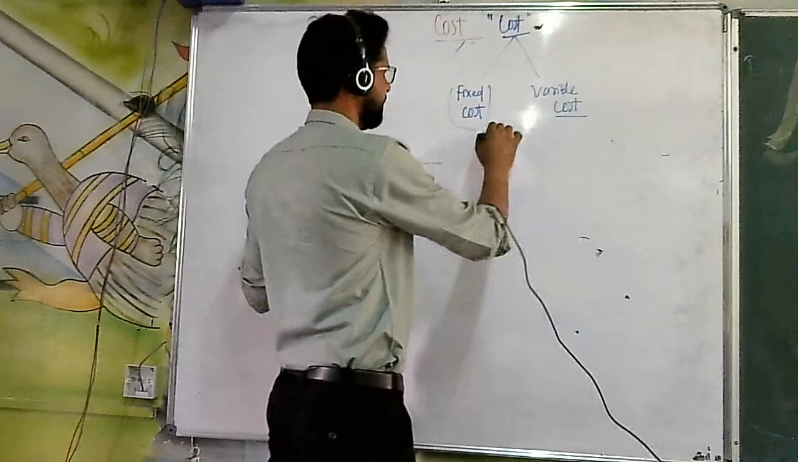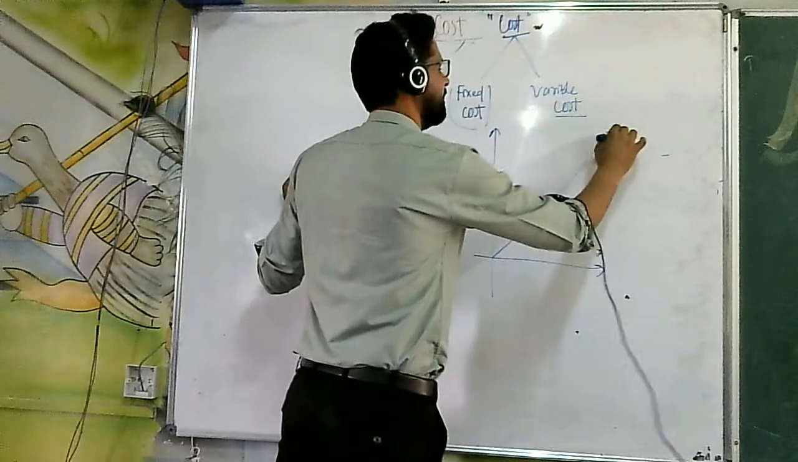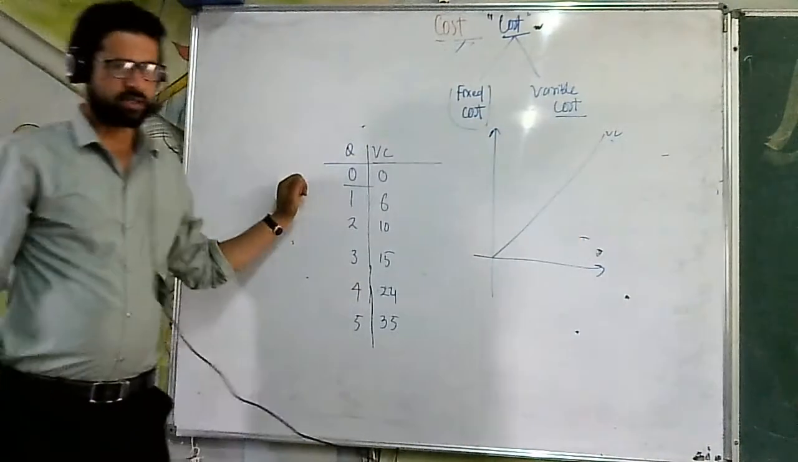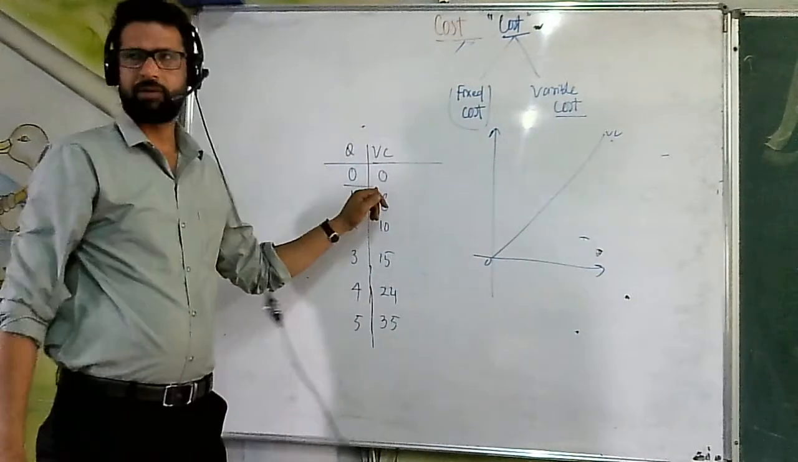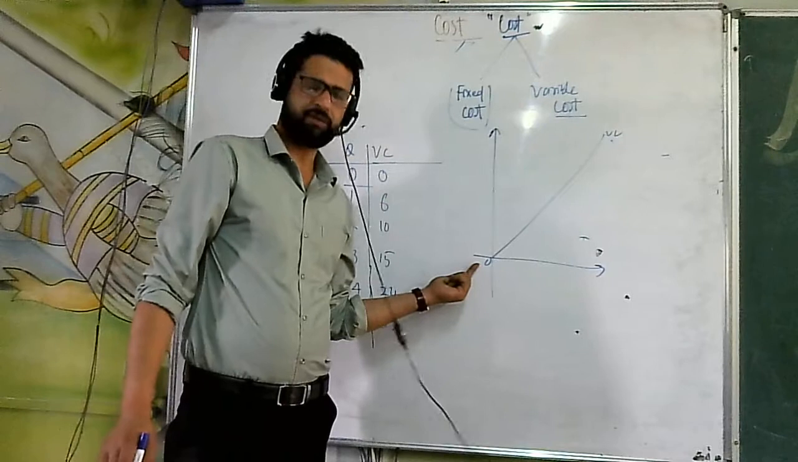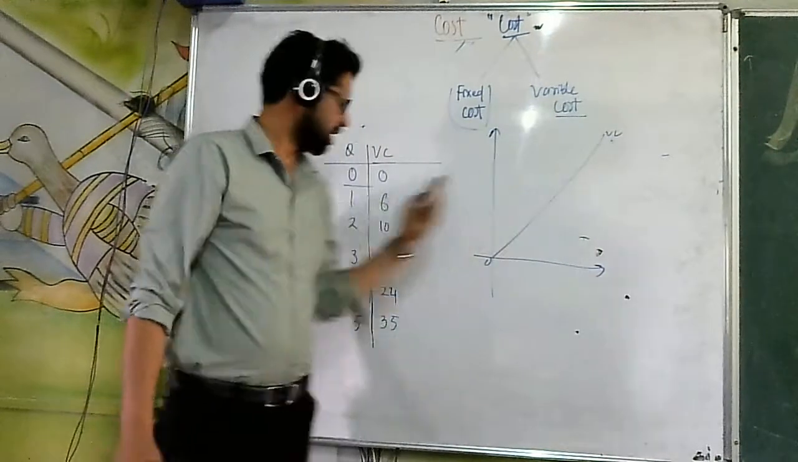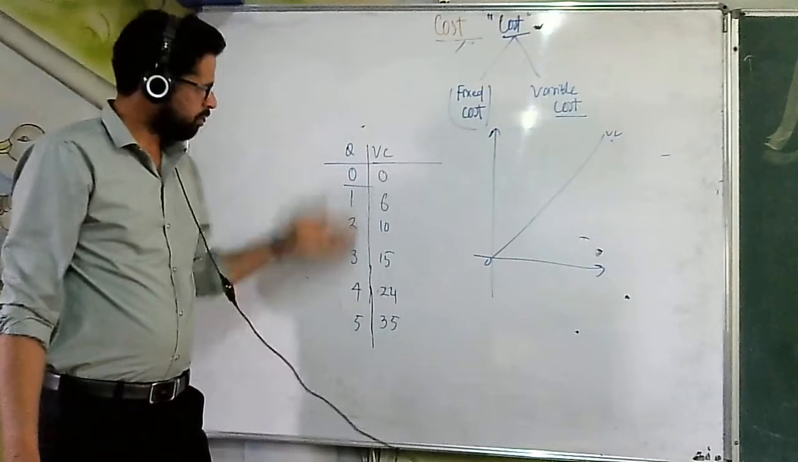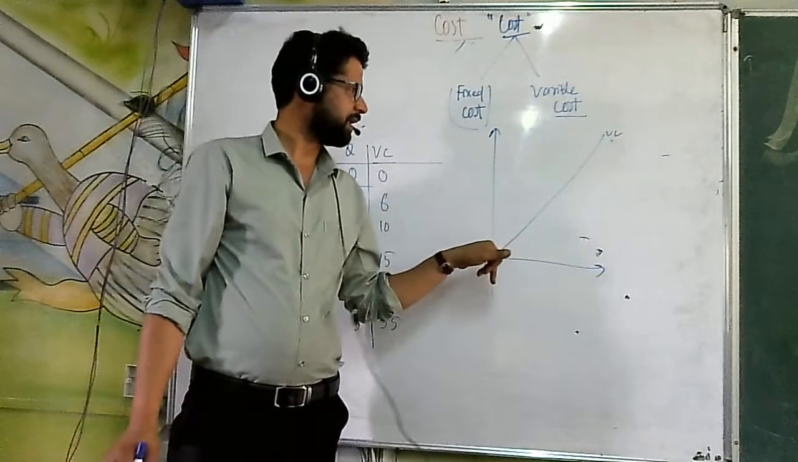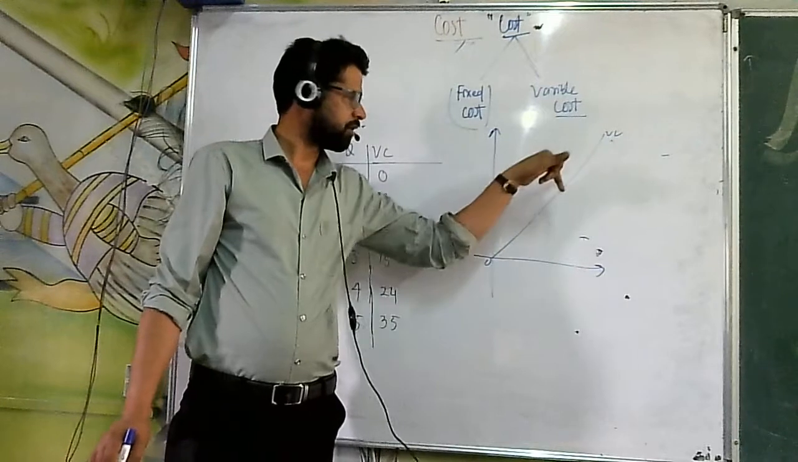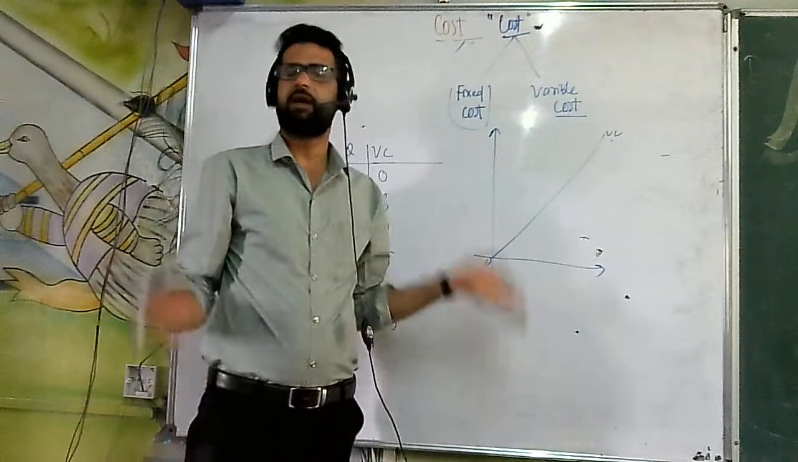Now look at this. Variable cost will be like this. Variable cost will start from the origin, because at zero level of output there is no variable cost. That's why it will start from the origin and will have an increasing slope. Why? Because with the increase in output, variable cost keeps on increasing. Number 3, it has a positive upward slope, because variable cost increases with the increase in output.